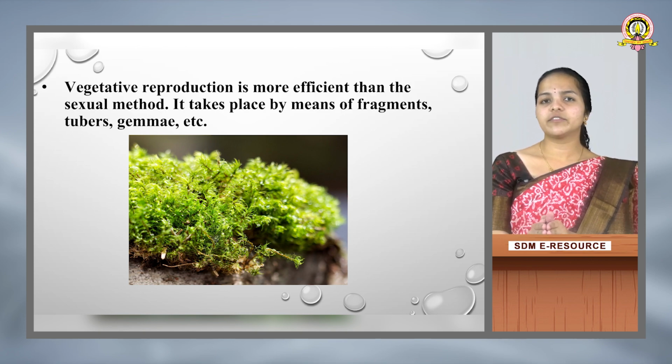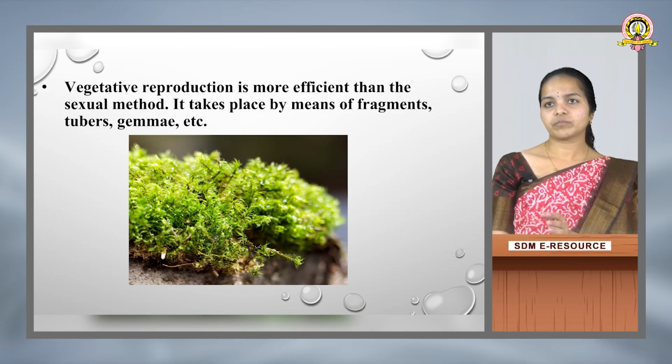Fragmentation refers to the plant body being broken into separate pieces, and tubers are formed, and gemma cups can be seen on the surface of their thallus.